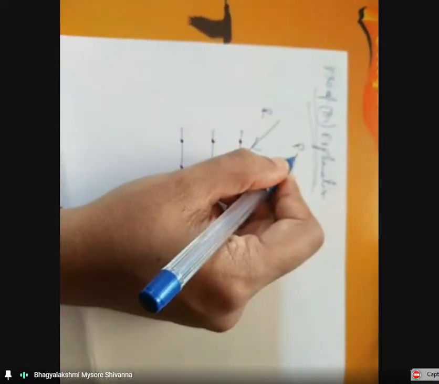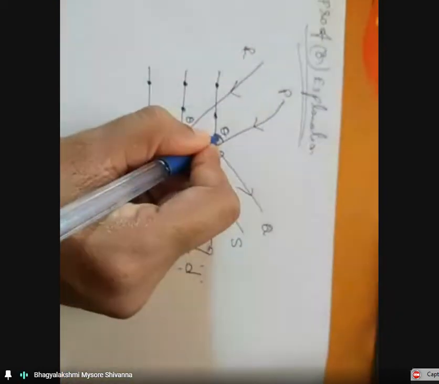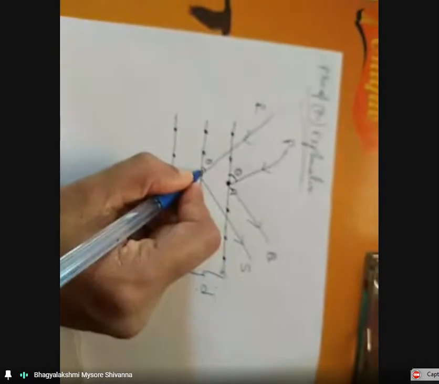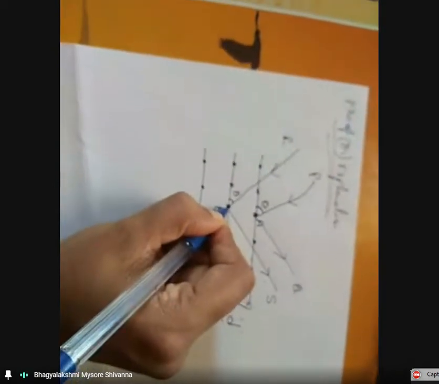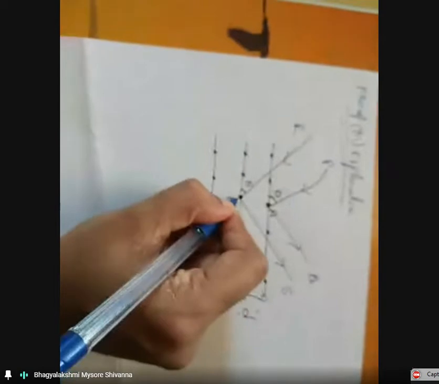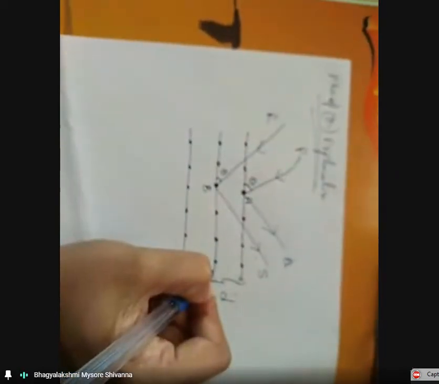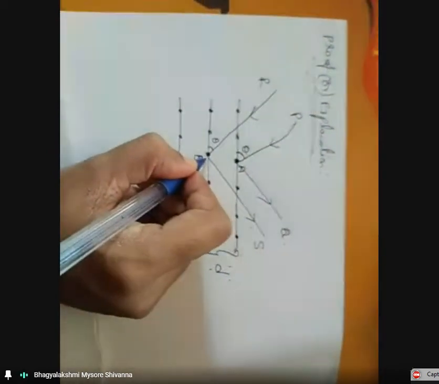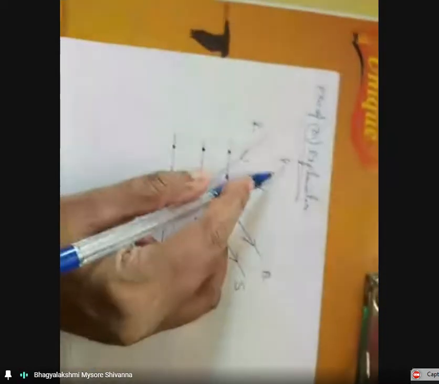When the beam of X-rays is incident at an angle theta on the atom A in the first plane, similarly the beam of X-rays is incident at an angle theta on the atom B in the next plane, or the second plane. After the incidence, what happens? They will be scattered in random directions. P and R are the incident beams, and Q and S are the scattered beams.